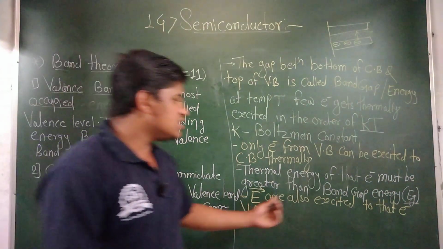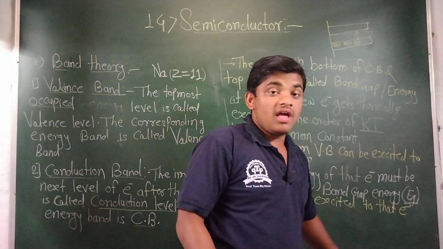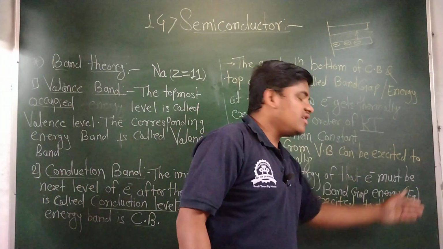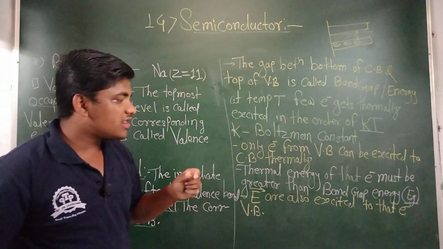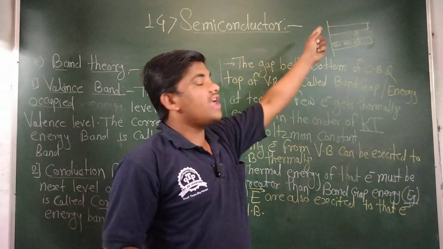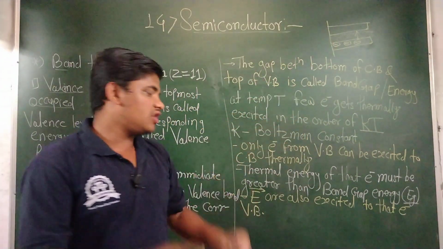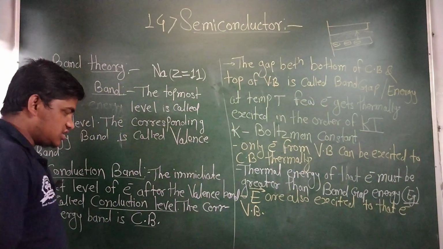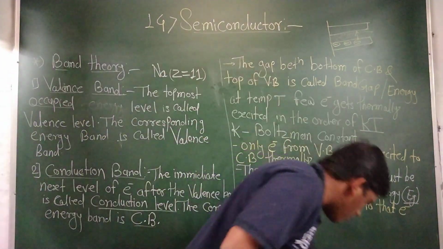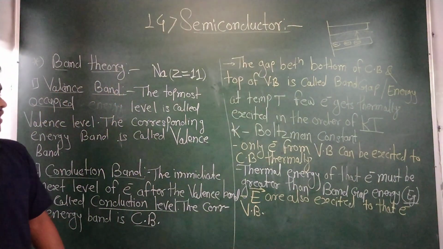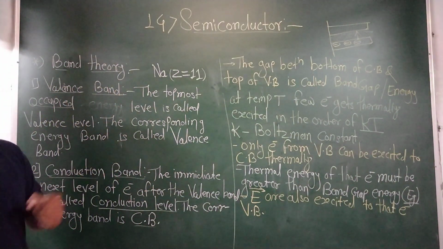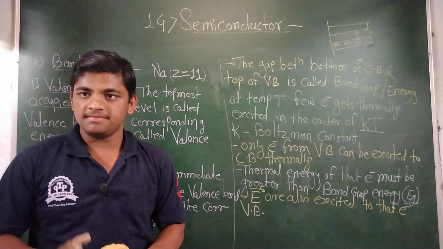At that, एक लिमिटेशन आहे, आपण Eg, the band gap energy, पेक्षा जास्त जर थर्मल एनर्जी वाढवली, बँड गॅप एनर्जीपेक्षा आपली थर्मल एनर्जी जर जास्त असेल तर तेव्हाच एखादे इलेक्ट्रॉन्स they reach the conduction band and they start taking part in conduction. This is all about what exactly happens inside the semiconductor. This is the band theory of semiconductors.